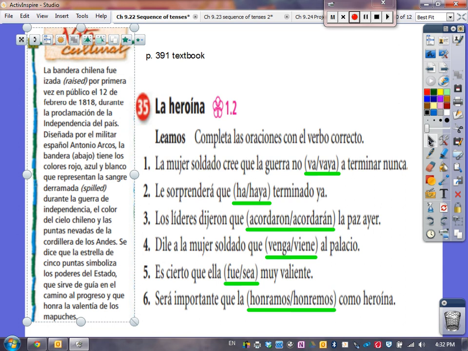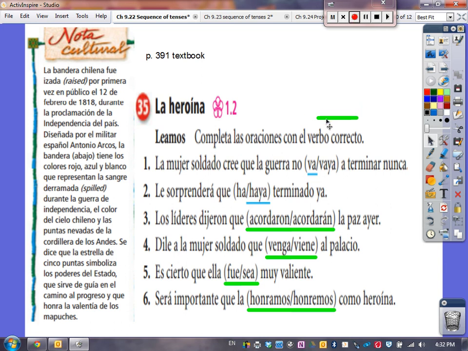Page 391, Activity 35. The female soldier believes the war is not ever going to end. She believes it, so it's true to her. So va. We need the indicative form, not the subjunctive. It surprises her that they have already finished. He has already finished. It's surprising, so there's emotion. So we need the subjunctive form.